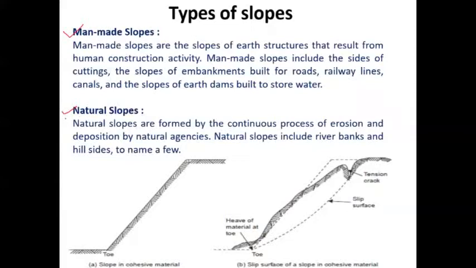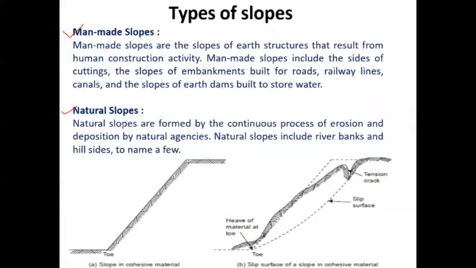Whereas the natural slopes are formed by the continuous process of erosion and deposition by natural agencies. They may be aggregates, boulders, or silt, debris, etc., which are carried by the various agents and deposited in a particular area.